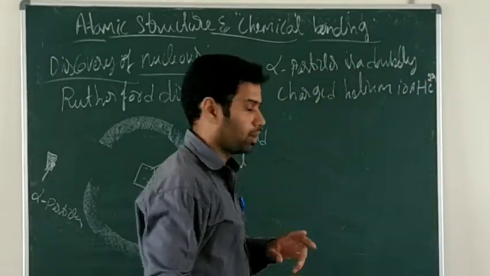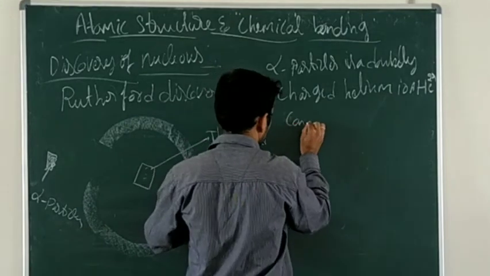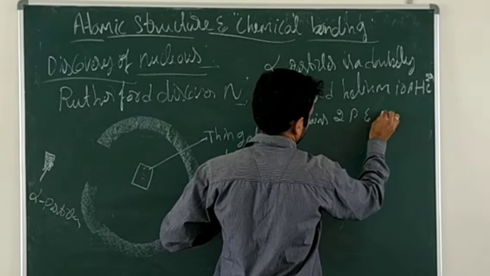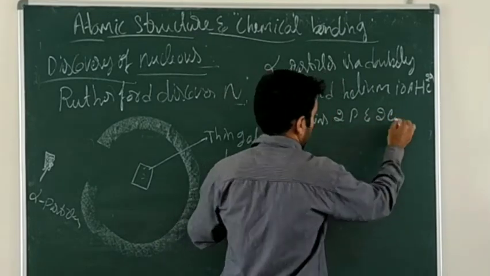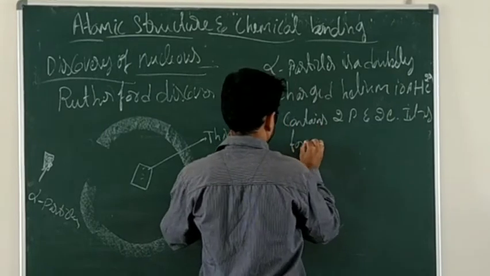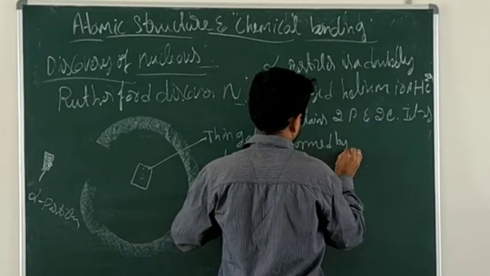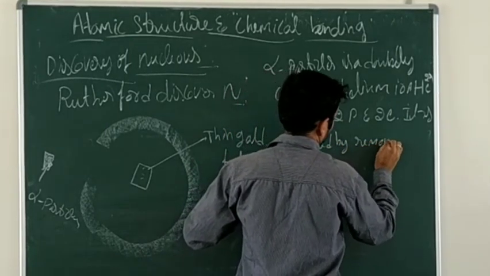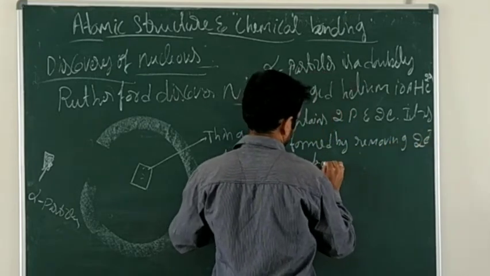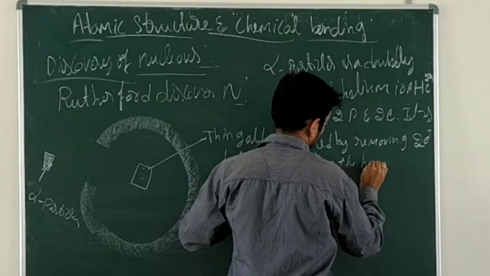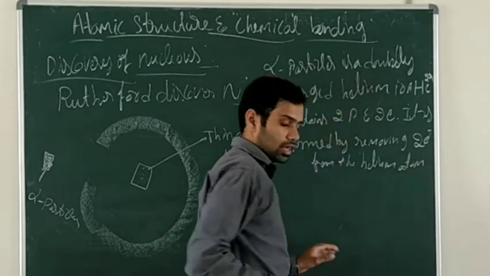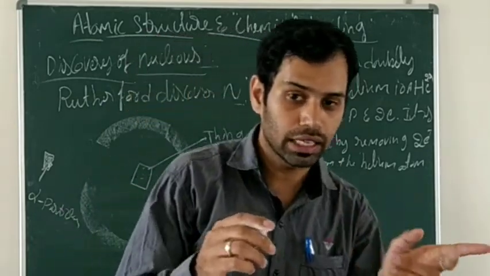It contains 2 protons and 2 electrons, and it is formed by removing 2 electrons from the helium atom. Yesterday in the last class I told you the difference between the atom and the ion.